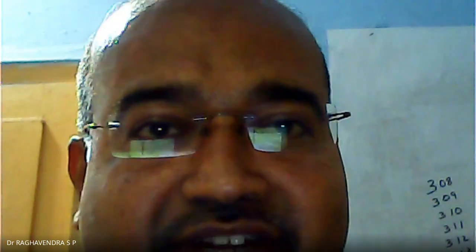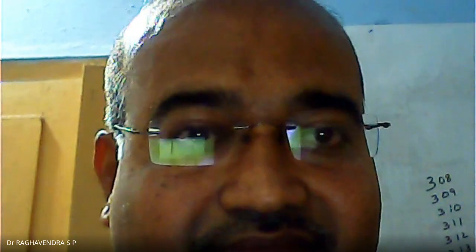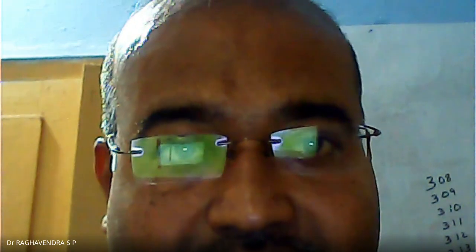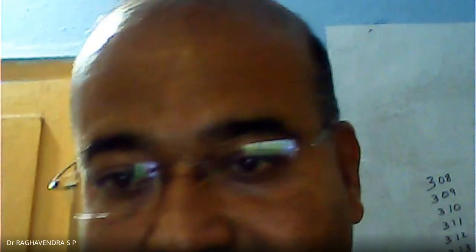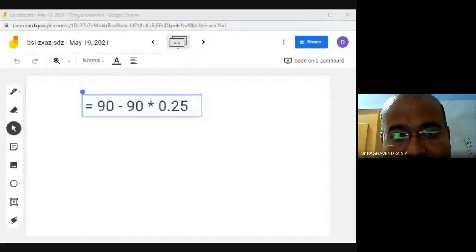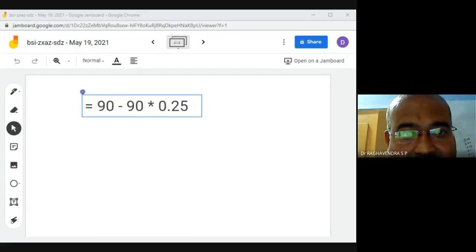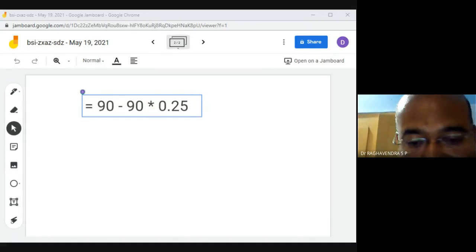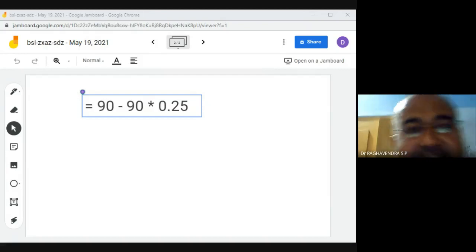Let me share the whiteboard so that you can understand the calculations. So 90 minus 90 into 0.25, how much are you going to get?